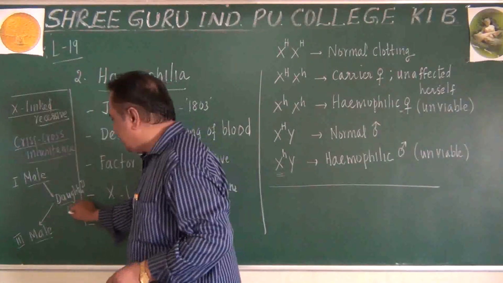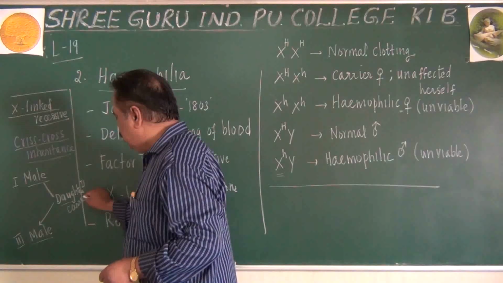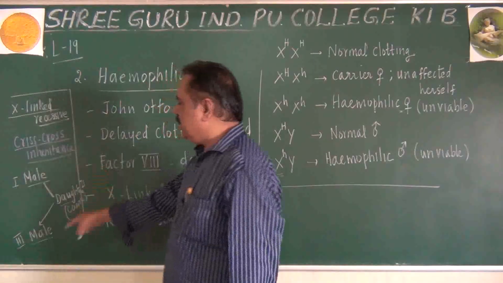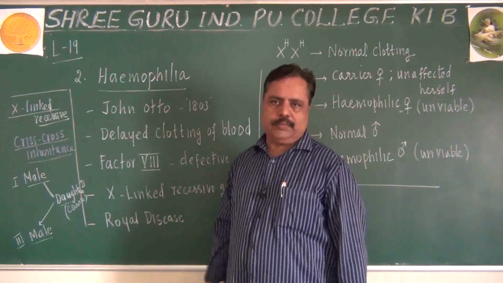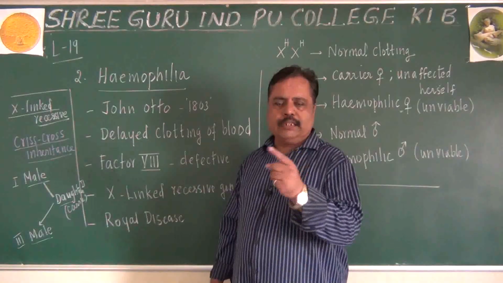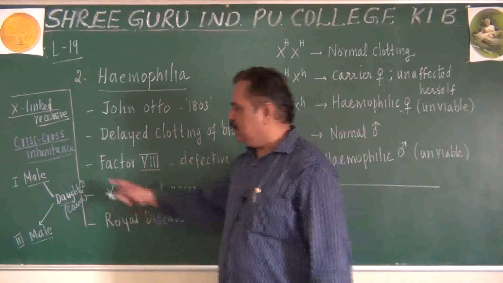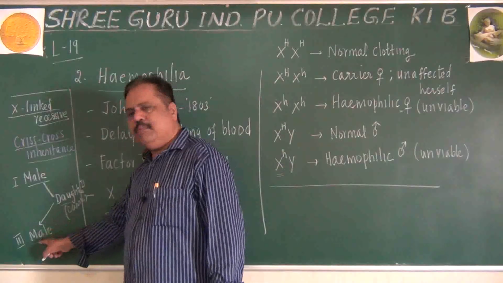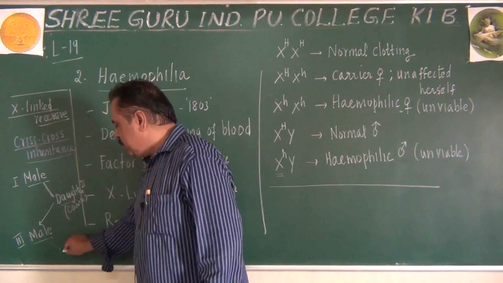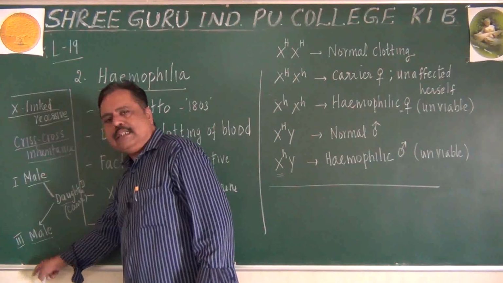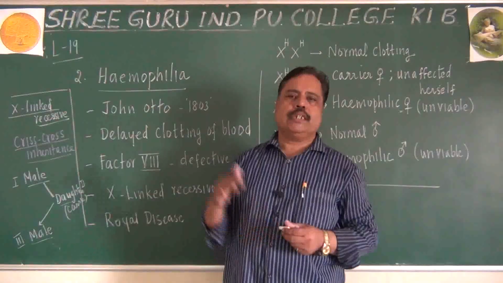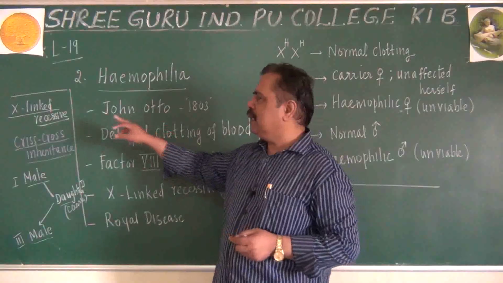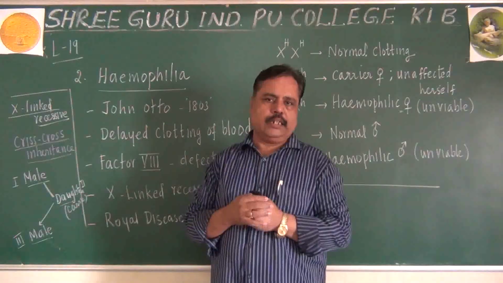This daughter will be a carrier. Male to male inheritance through a carrier daughter is called criss-cross inheritance, or otherwise zigzag inheritance. Male, then female, then male. Again from him to his daughter, then another grandson. Again daughter, grandson. Like that it will go. When such a pattern of inheritance is there, it is called criss-cross inheritance.